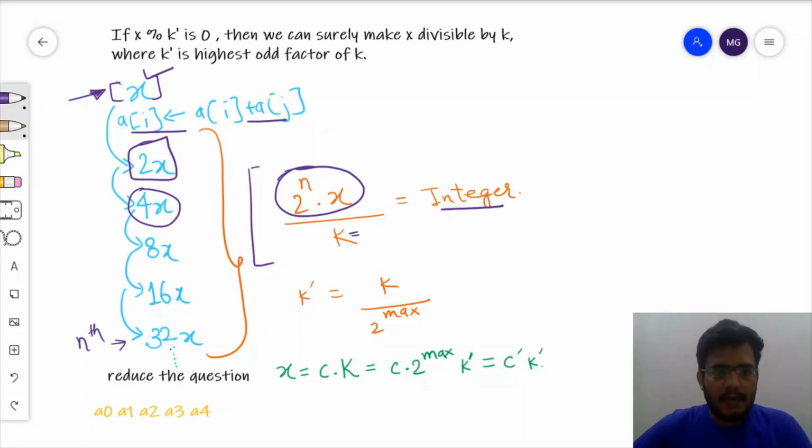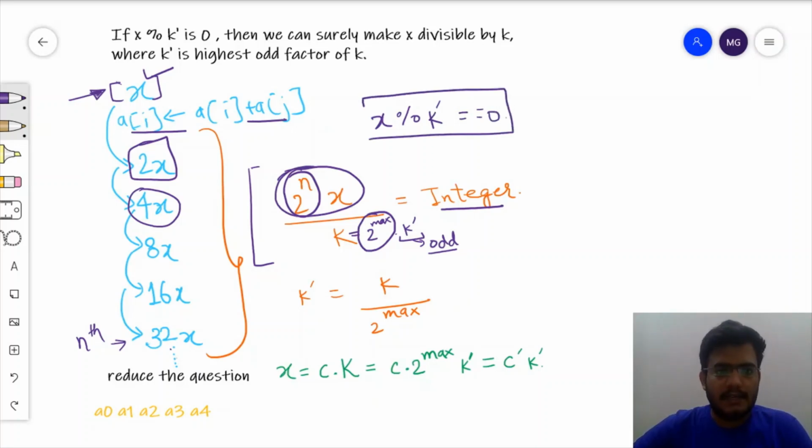If we write k as 2 to the power max times k dash, we are separating out all the powers of 2 from k, and this part k dash is the remaining odd term of k. And at maximum, 2 to the power n can cancel out this part 2 to the power max. So the final condition which we have is that x should completely divide k dash. So x modulo k dash should be equal to 0.